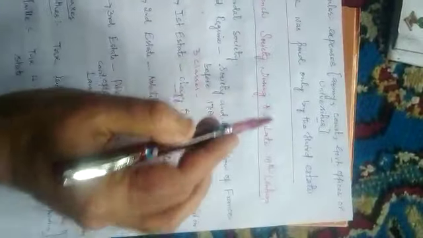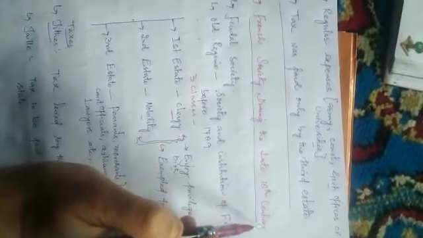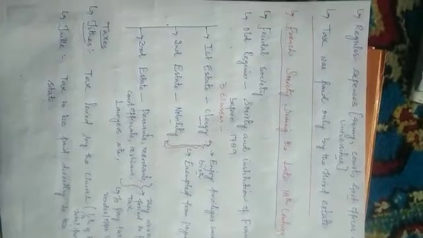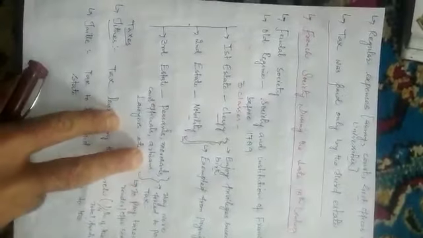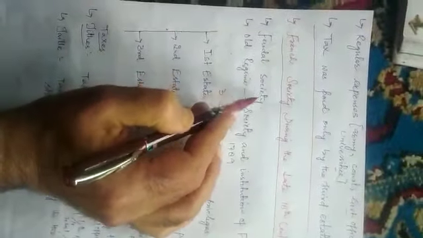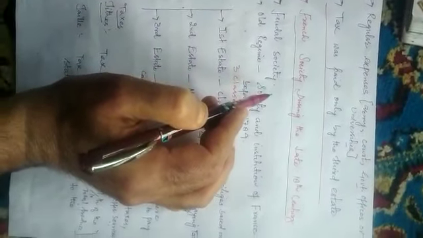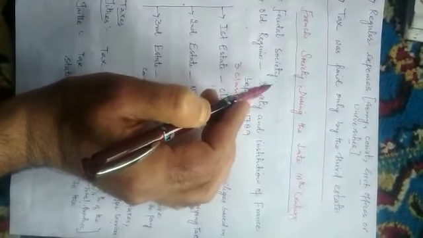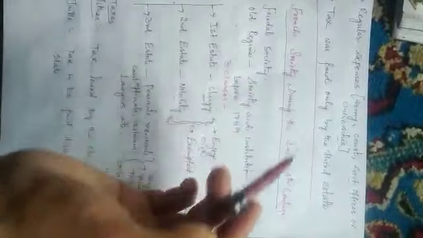Clear? Now it is French society during the late 18th century. What type of society was prevalent in France at the time of the revolution? So far as the society in France was concerned, it was a feudal society. A feudal type of society was prevalent in France during the 18th century. What was feudal? It was like a feudal system.